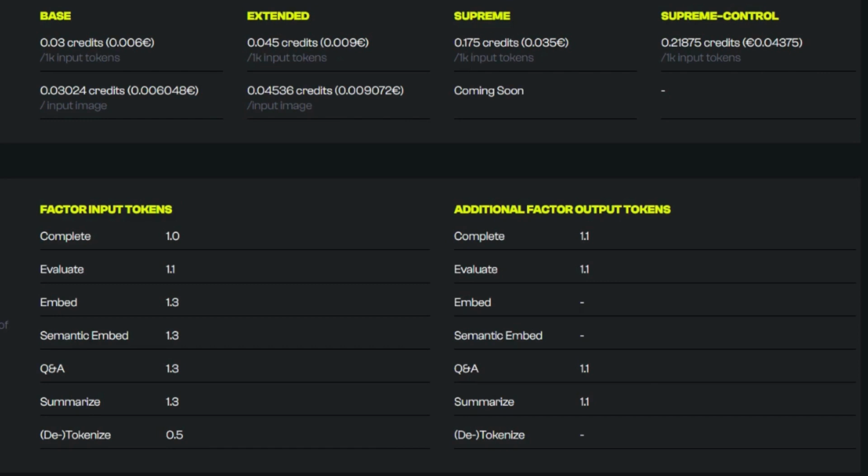OpenAI already offers an embed option. It is really good, but it requires a lot more technical knowledge. So you can build it if you're a developer, and it's a great service to use if you're a developer. You've got your choice then. You can use Aleph Alpha, you can use OpenAI's. Both are really good. But if you were using that as a non-developer, it's almost a non-starter. You need to pay a developer to do it, or you need to pay for a service that can already do it.